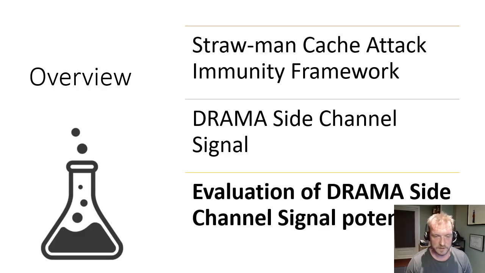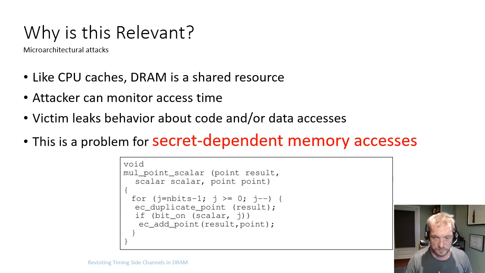All right, so now having shown the source of the DRAMA signal and our strawman cache attack immunity framework, let's apply this framework to this victim code and see if the DRAMA signal is usable as a side channel. This assumes that the attacker can be co-resident with the victim in the same DRAM bank. The attacker will monitor that particular cache line, its own particular cache line. It's different memory from the victim, of course.